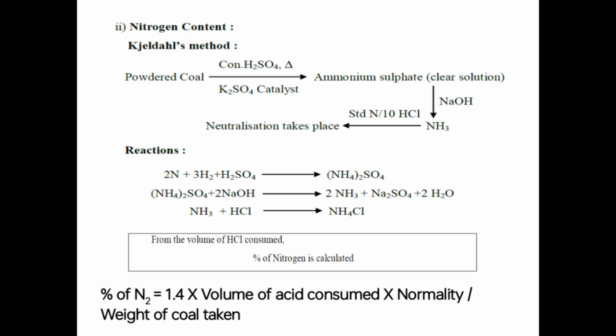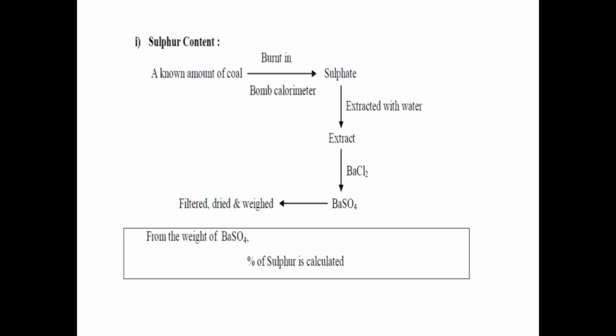Reaction: 2 ammonia reacts with H2SO4 to give ammonium sulfate. Ammonium sulfate reacts with 2 sodium hydroxide to form 2 ammonia plus sodium sulfate plus water, and ammonia plus hydrochloric acid forms ammonium chloride. From the volume of HCl consumed, the percentage of nitrogen is calculated. Percentage of nitrogen equals 1.4 into volume of acid consumed into normality divided by weight of coal taken.